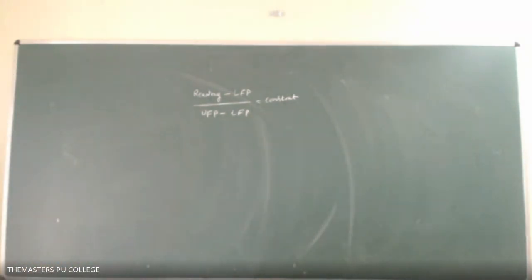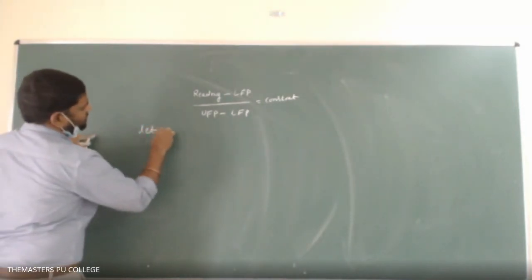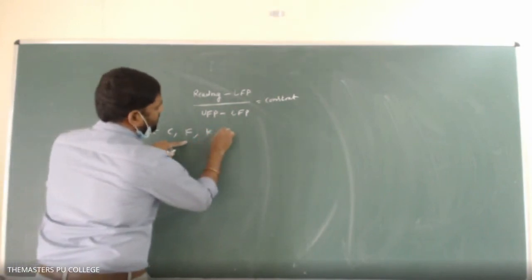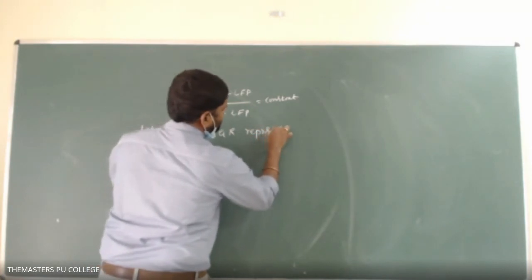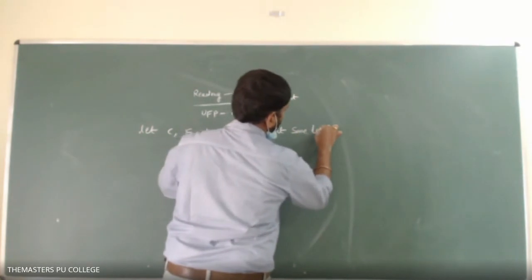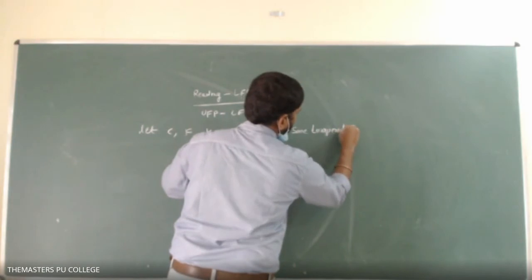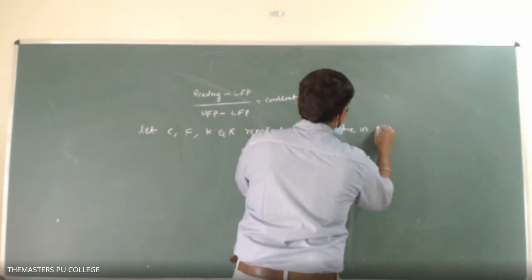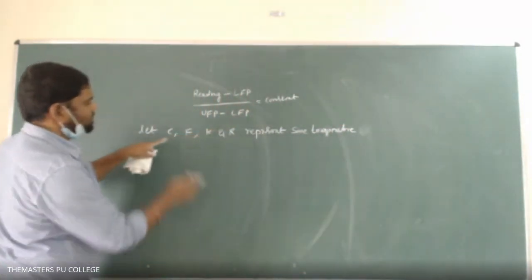So for example, let C, F, K and R represent the same temperature in Celsius scale, Fahrenheit scale, Kelvin scale, and Reaumur scale. Then how to convert?